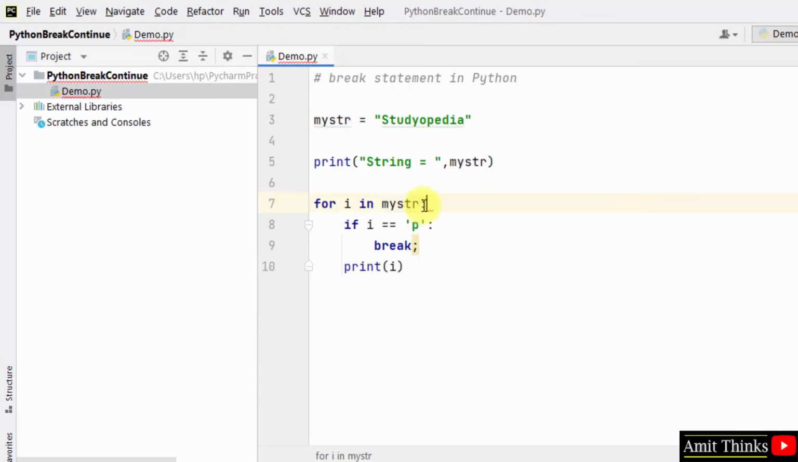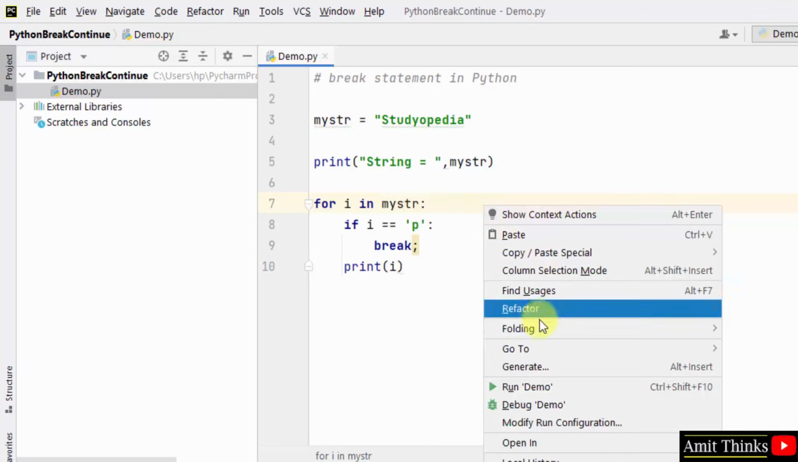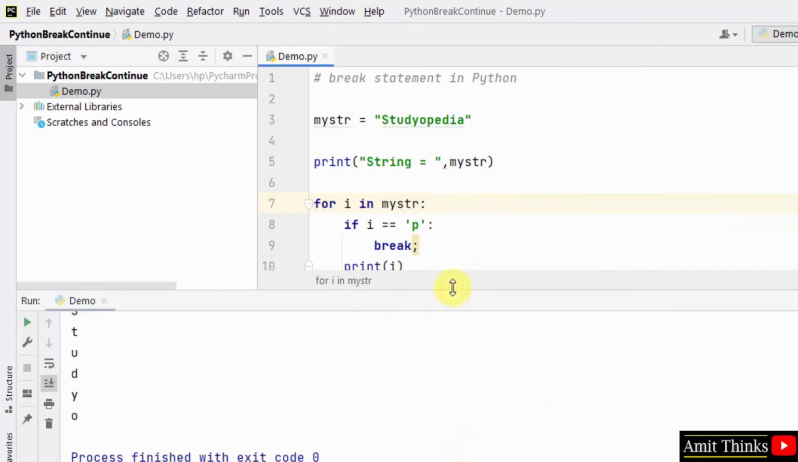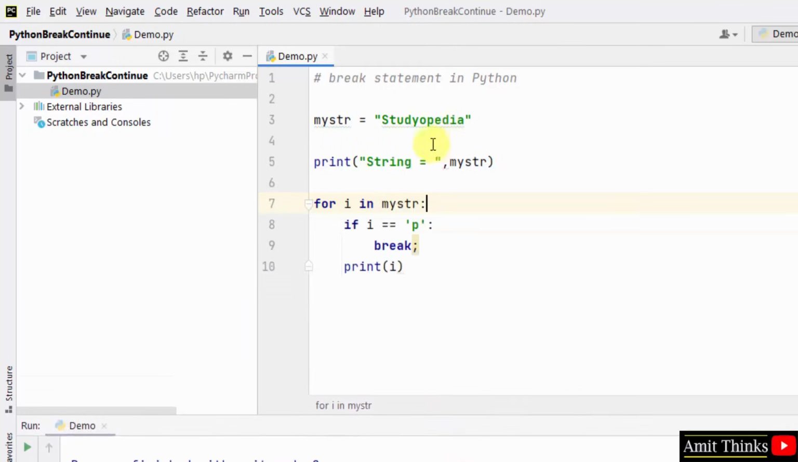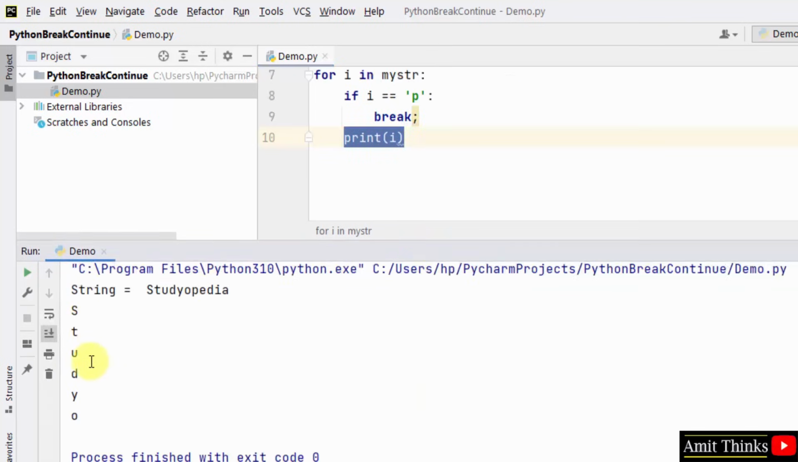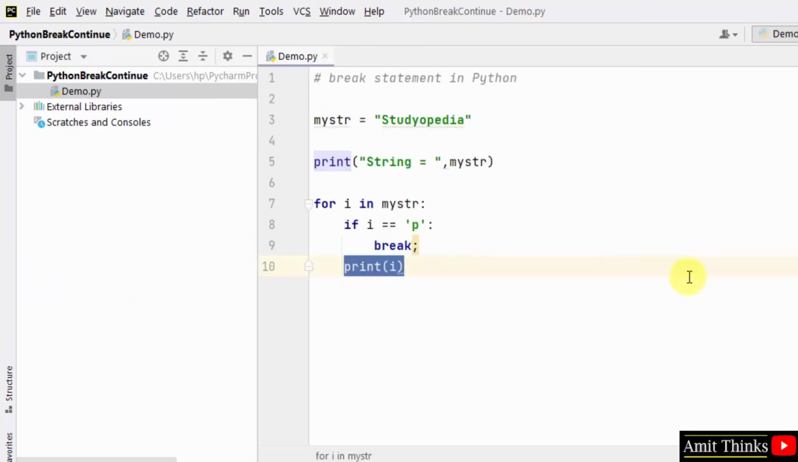Okay, I forgot the colon. Right click, run. Herein you can see I just printed the studiopedia word. After that, when the value of i is P in the loop, the loop will break and it will come outside. The current execution of the loop will terminate. So it will print studio, and after the P, it terminated. So this is one of the simplest examples of a break statement in Python.